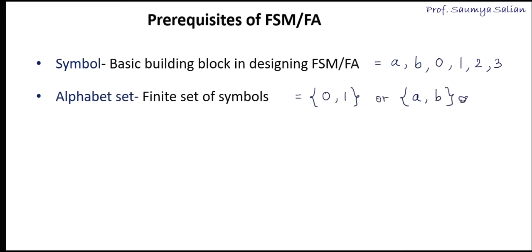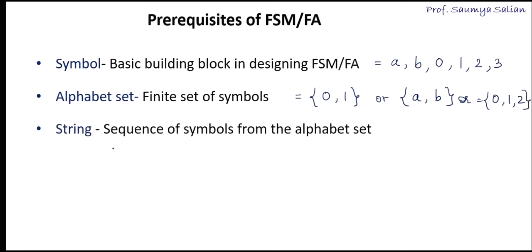Or I can have a ternary alphabet set like 0, 1, 2. So alphabet sets are finite sets of symbols. Next, string. A string is a sequence of symbols from the alphabet set.